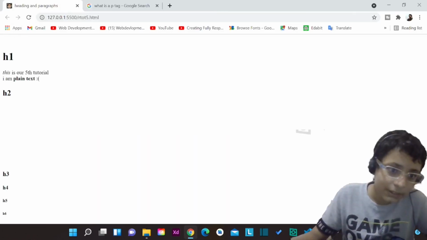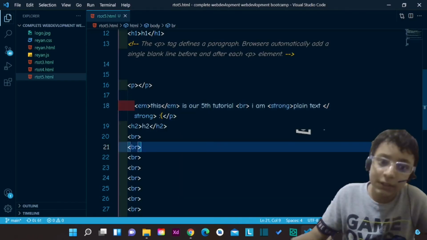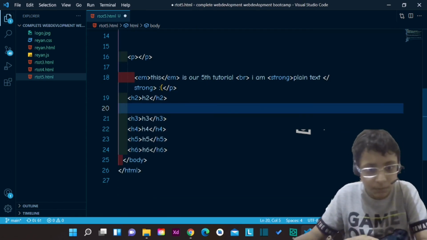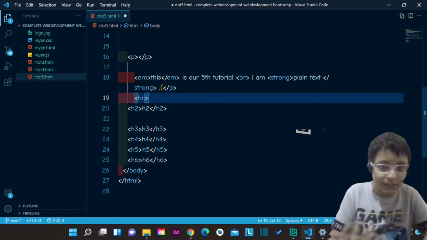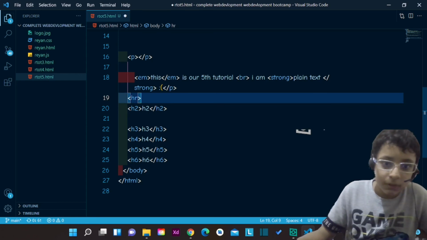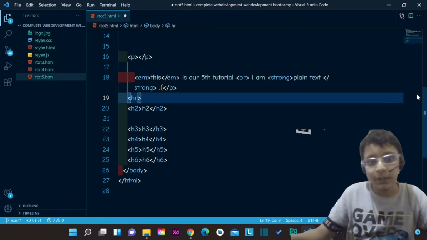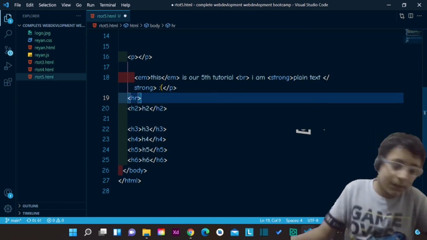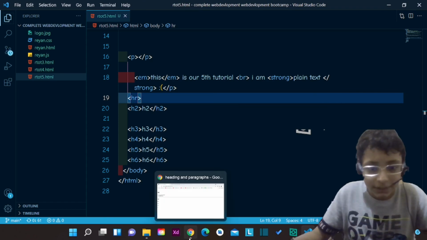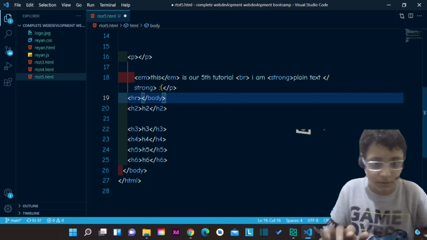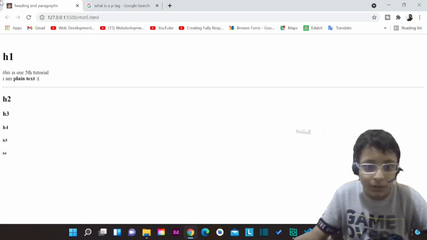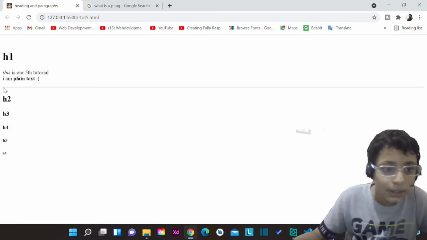And finally, there's another tag. If I want to separate all these cars, I put an HR tag. This is a self-closing tag, because you just have to open the tag and it closes automatically. As we discussed in the last video, you do not have to give it a closing tag. And you will see that there's a horizontal ruler.